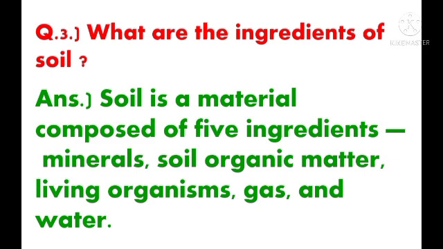First one, minerals. Second, soil organic matter. Third, living organisms, gas and water. So, from what material is soil made up of? They are minerals, organic matter, living organisms, gas and water.